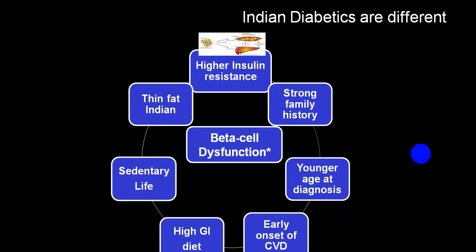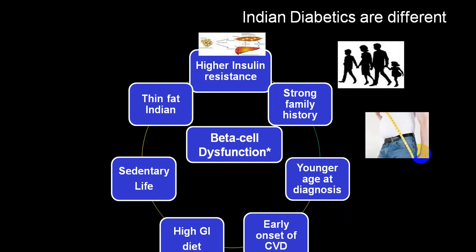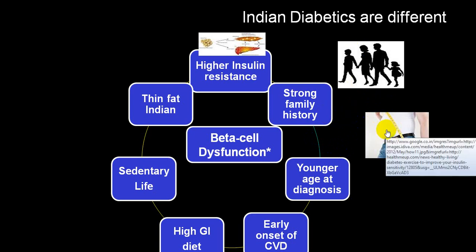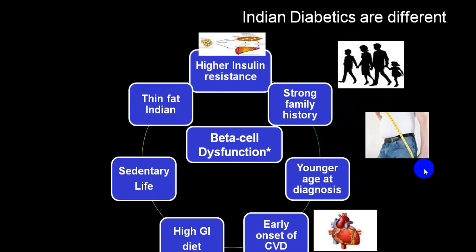In this form, we have higher insulin resistance and a strong family history. The age at diagnosis is younger, as insulin production reduces quite early, so the person is detected to be diabetic at quite a younger age. There is a very high chance of cardiovascular involvement, and an early involvement of the cardiovascular system.